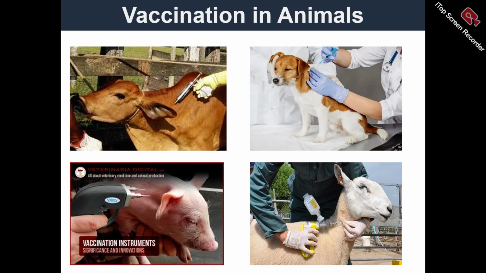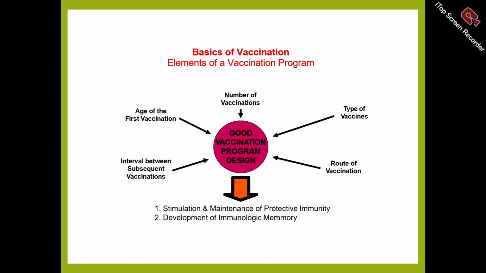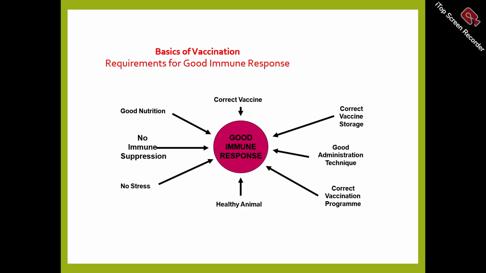In this assignment, we will focus on how vaccine works. These diagrams show that vaccination is going on in animals, in dog, cat. This is the basics of vaccination. For a good vaccine program, we must focus on age of first vaccination, type of vaccine, route of vaccination, and number of vaccines. It means how many booster doses are required for proper immunization. Then basics of vaccine program.